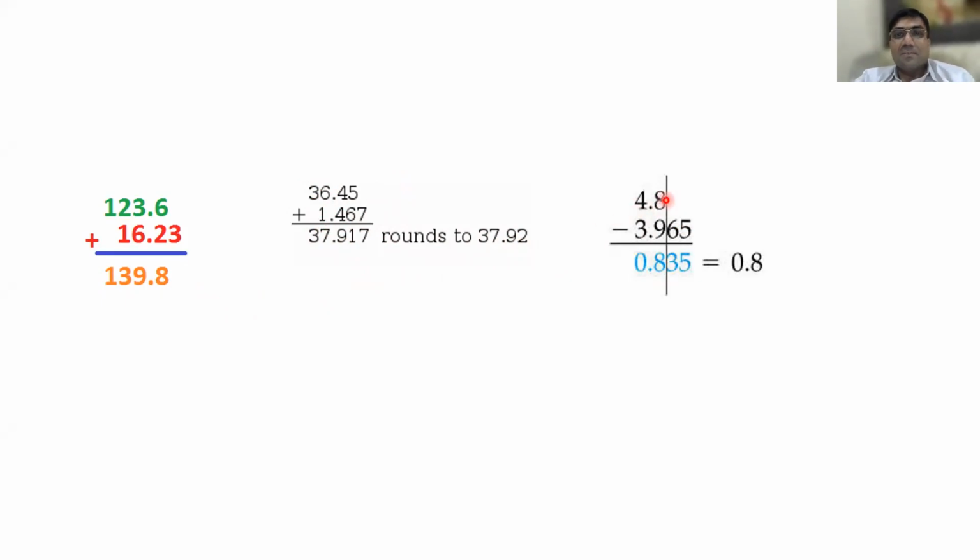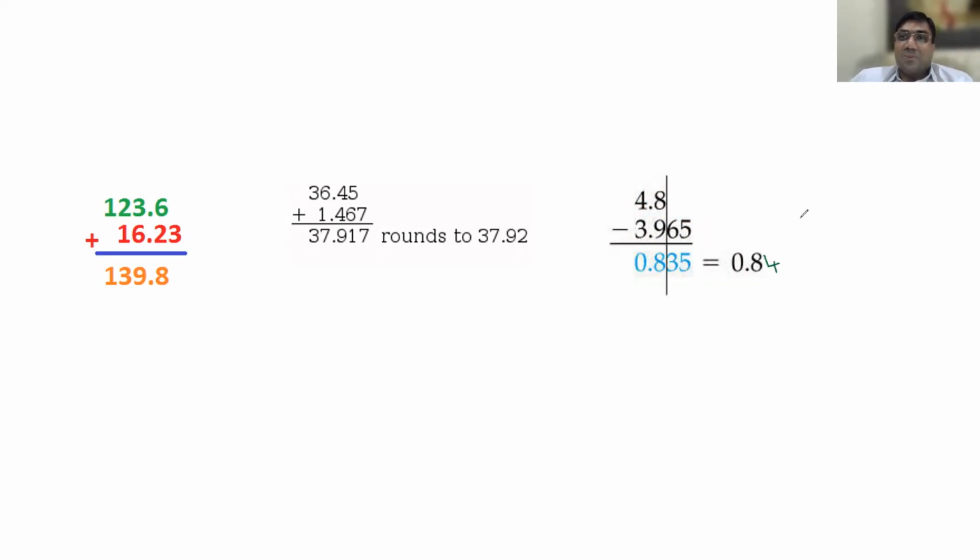Now, here you should be careful. 3.965 is 4 digits, so the answer is 0.835 coming. I think some mistake is here. How many digits should we write? 2, sir. We should write 2. So it will be 0.84. Here you should add 4. Answer is 0.84.